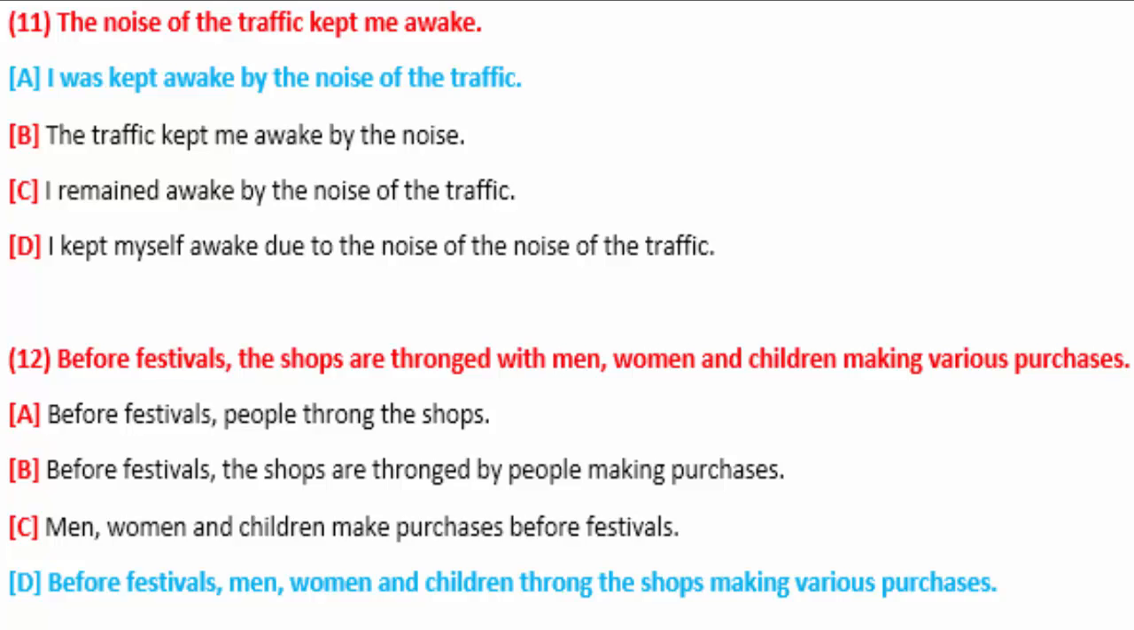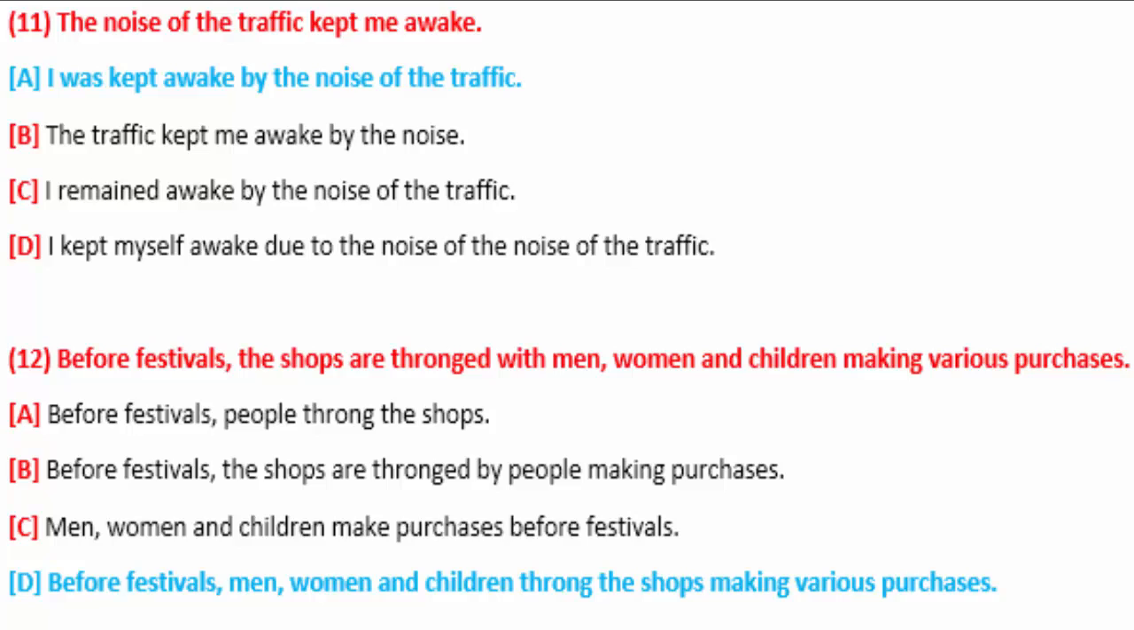Sentence number 12. Before festivals, the shops are thronged with men, women and children making various purchases. In this sentence, there are a couple of pieces of additional information. The first at the beginning, before festivals, and the second in the end, making various purchases. So the main sentence is the shops are thronged with men, women and children.